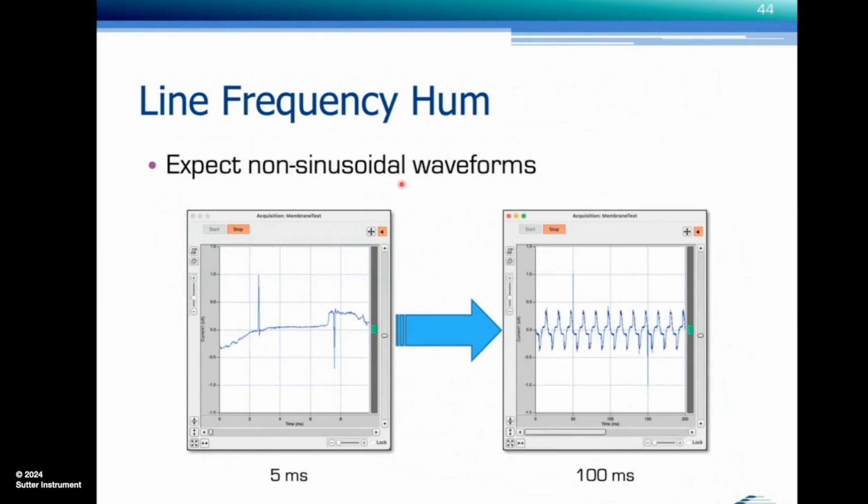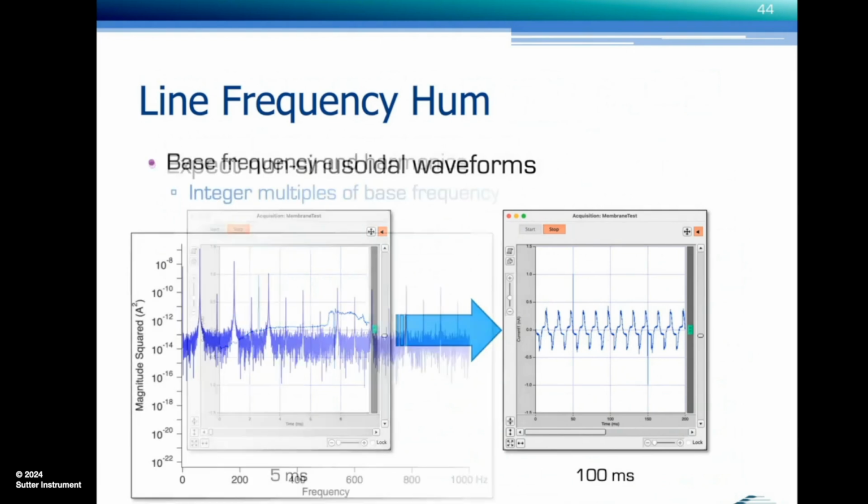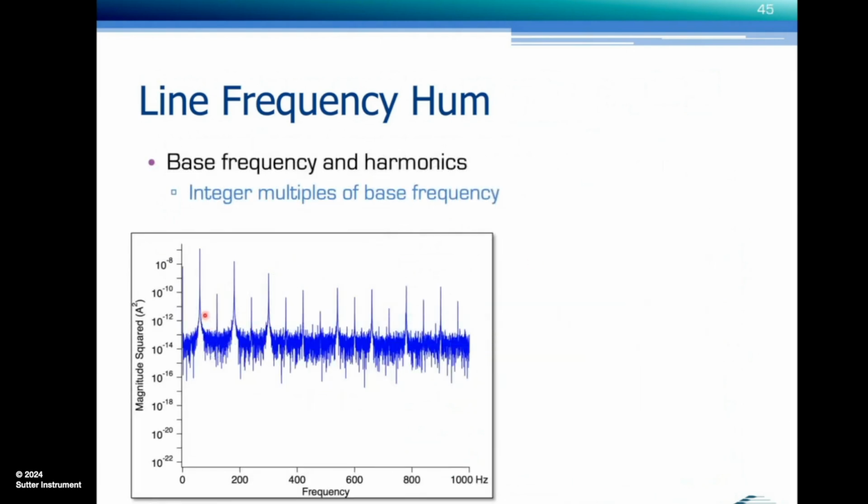But don't always expect a sinusoidal signal. Sometimes it looks like this. This is a composite of line frequency, the base frequency, with its harmonics. And in a spectrum, it looks like this. This is a really bad case where you have a high peak at the base frequency, 60 hertz in this case. Again, this was taken on my desk here.